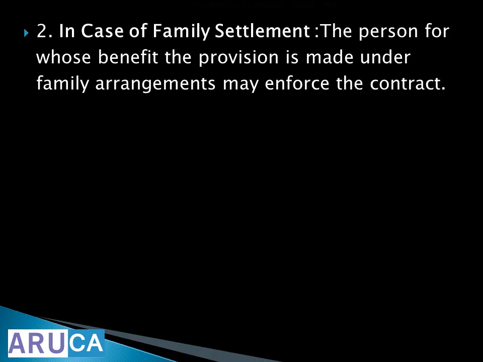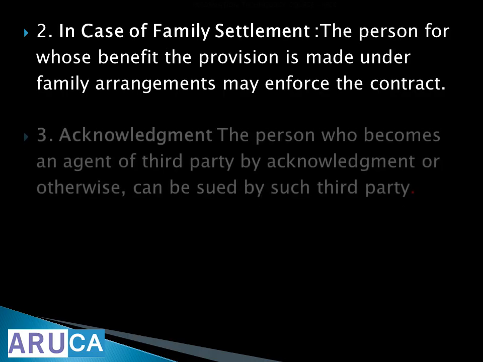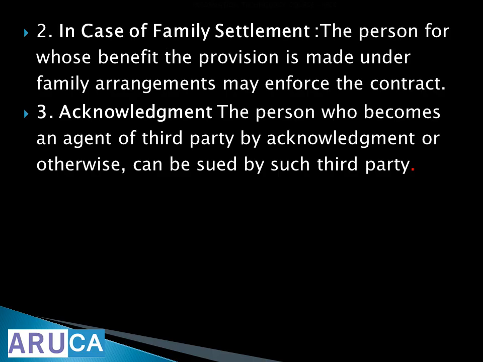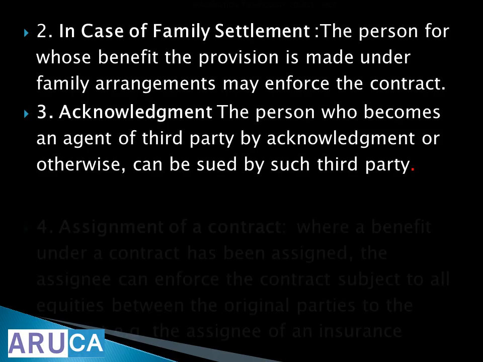In case of family settlement, the person for whose benefit the provision is made under family arrangement may enforce the contract. Acknowledgement. The person who becomes an agent of a third party by acknowledgement or otherwise. I say you are the person who was supposed to receive, I acknowledge. So you become the agent. So he can be sued. Once somebody becomes an agent, he is responsible.